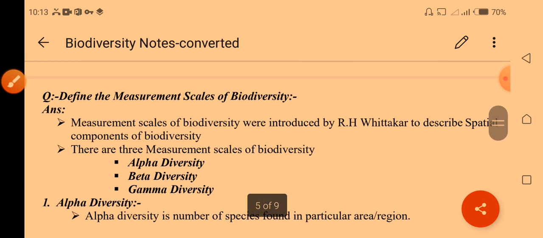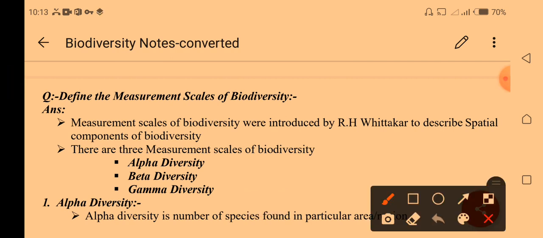Now we discuss the measurement scale of biodiversity. First, we need to know what a measurement scale is. Measurement scales are scales that can be used to measure. This was introduced by R.H. Whittaker. Do you know who he was? He was the scientist who gave the concept of the five kingdoms of classification in biology. R.H. Whittaker categorized three terms on the basis of measurement scales: alpha diversity, beta diversity, and gamma diversity.